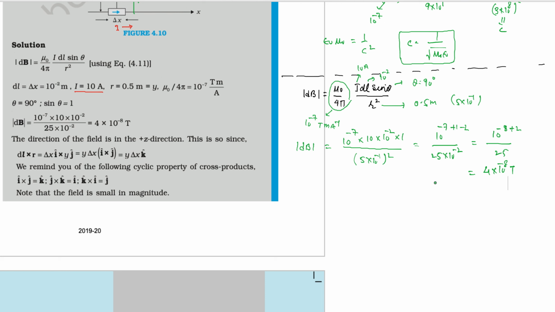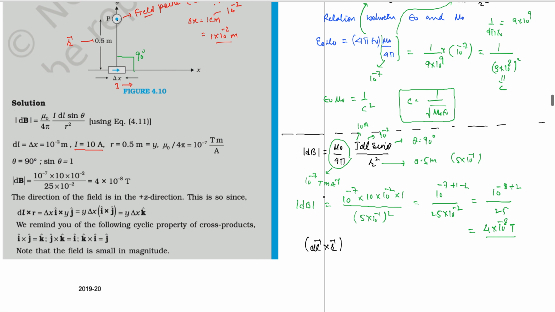So now this is the magnitude of the magnetic field at this point, and now you are asked to find the direction. That is very important. As I have mentioned to you, the direction of the magnetic field is always determined by dl cross r, nothing else. You have to see this part, the cross product of the current element and the displacement vector. See carefully in the diagram. dl is delta x, and it is along the x-axis, i cap, and your field point is along the y-axis, so I will mark it as y j cap, right?